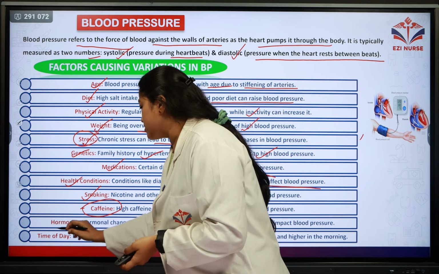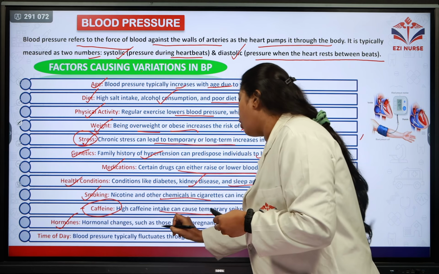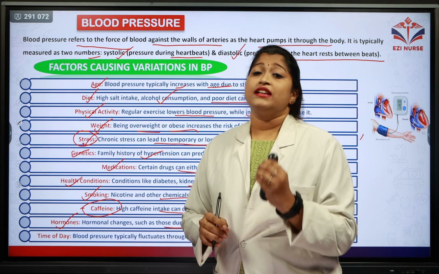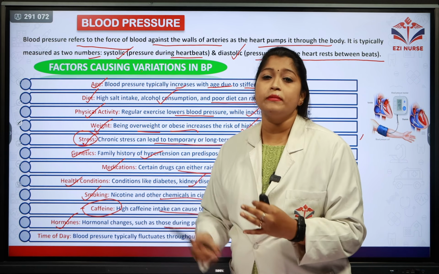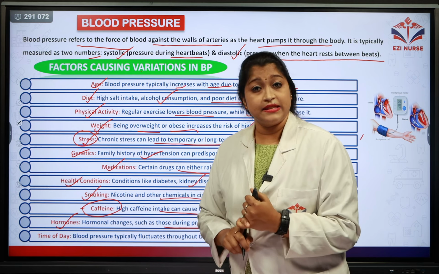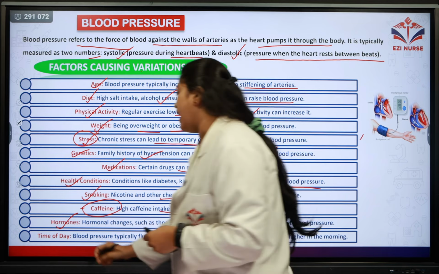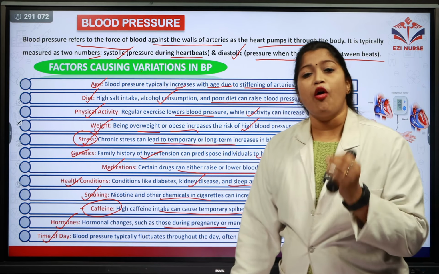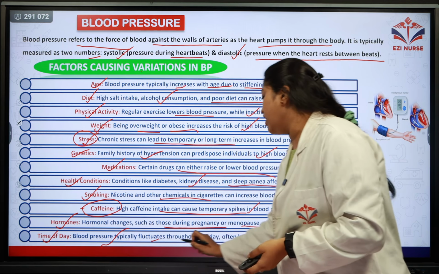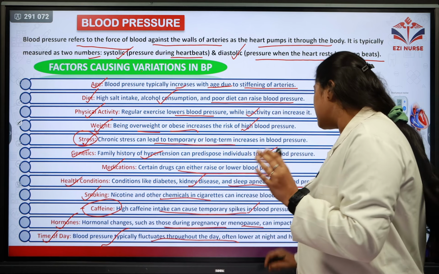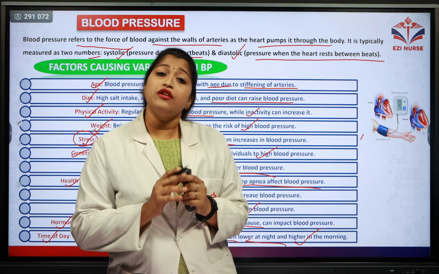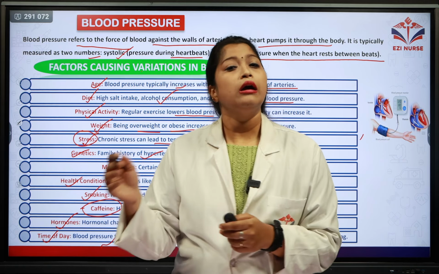Next is hormones. Hormonal changes such as those during pregnancy and menopause can impact blood pressure. In a few women we can see an increase of blood pressure, and in a few women there might be a decrease in the blood pressure during menopause and during pregnancy as well. And coming to the final factor, the time of the day. It also varies your blood pressure. Blood pressure typically fluctuates throughout the day. Often it will be less during the night and higher in the mornings. So these are the different factors which cause variations in your blood pressure.